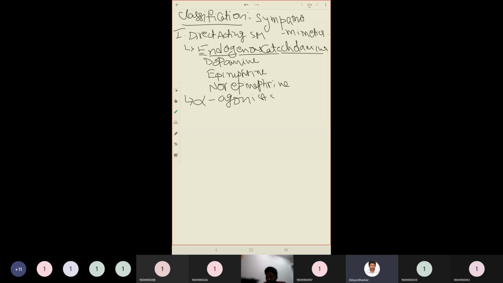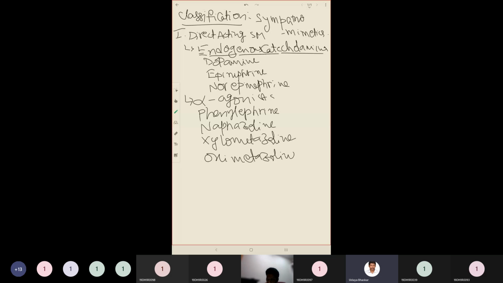So what are the examples? Examples are phenylephrine, naphazoline, xylometazoline and oxymetazoline, clonidine and methyldopa.